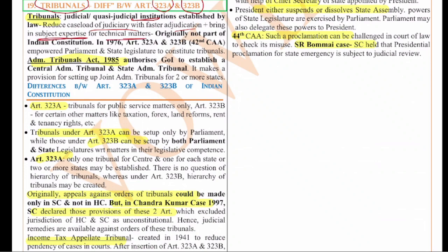In 1976, Articles 323A and 323B were inserted into the Constitution by the 42nd Amendment Act. This is the important thing. You have the Administrative Tribunals Act of 1985, which authorizes the Government of India to establish a Central Administrative Tribunal and State Administrative Tribunals. It makes provisions for setting up joint administrative tribunals for two or more states. So these are the important things.